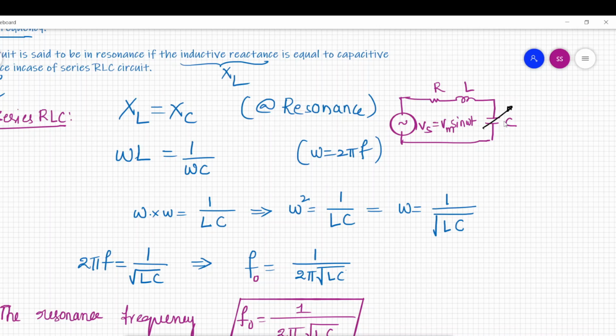That knob is nothing but a variable capacitor. If this symbol indicates a variable capacitor, that means the capacitor's value can be changed here. If we rotate the knob clockwise, the capacitance value will change and capacitive reactance value will change, 1 by omega C. If C changes, the reactance changes, and this resonance frequency will change.